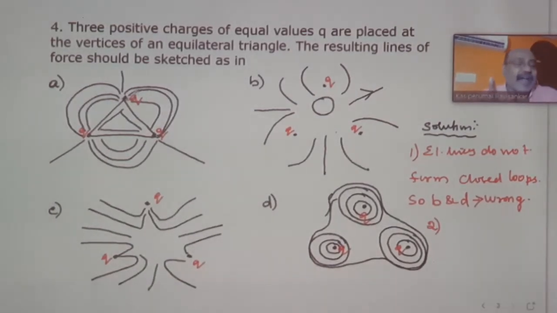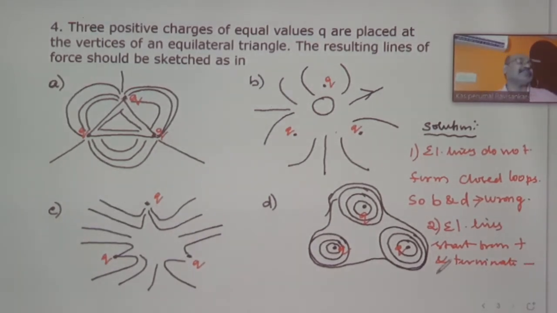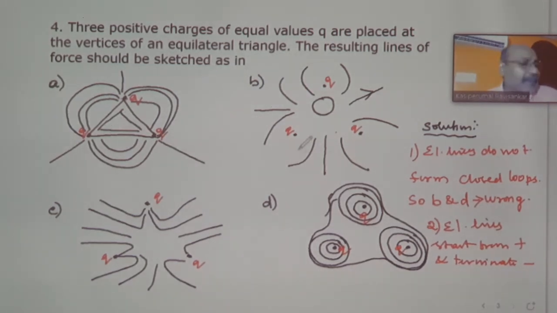So it is not possible to get a diagram like that given in A. So the second property is electrical lines start from a positive charge and terminate at a negative charge. But all three charges are positive, so we can't get a diagram like A. So A is wrong.